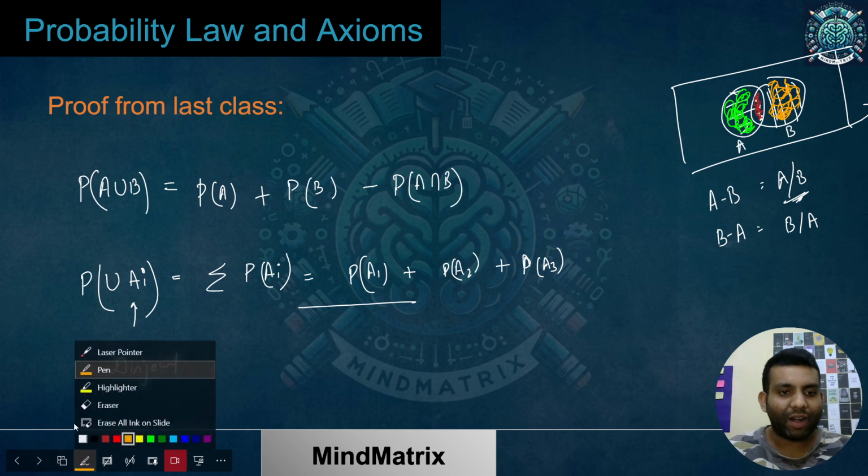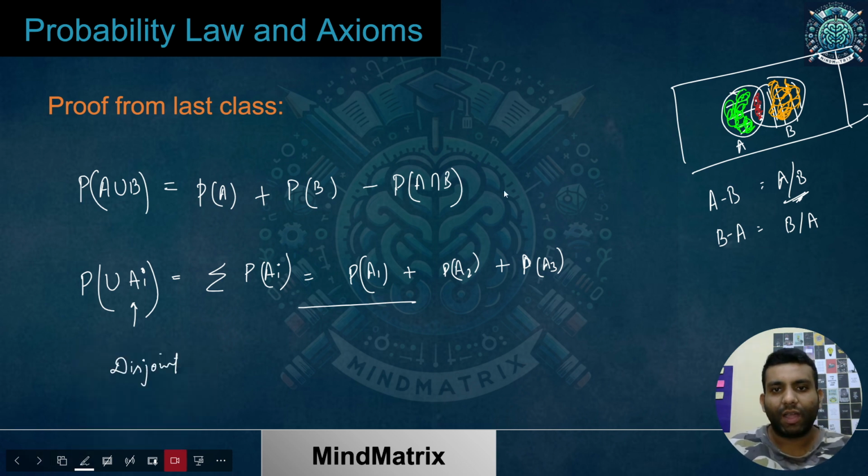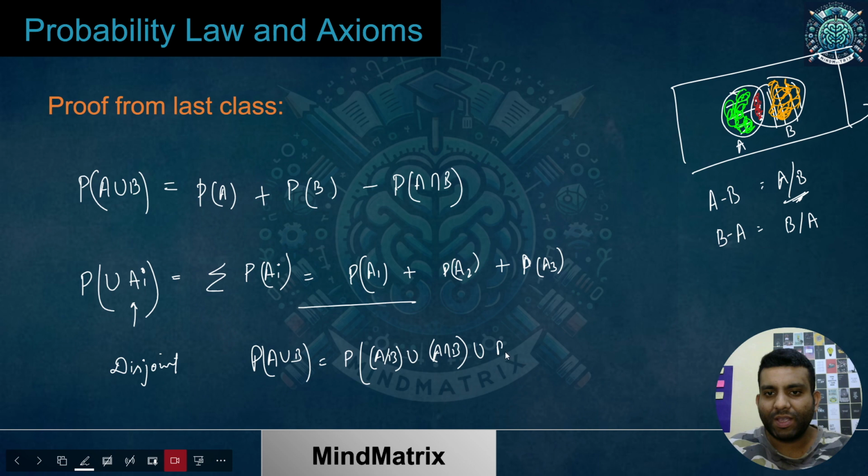So now I can write, as I gave you the hint as well, P of A union B as, because I can break it: the first part is A slash B, which is nothing but A minus B, union A intersection B, which is the middle part over here, and then union B slash A, which is nothing but B minus A I'm talking about.